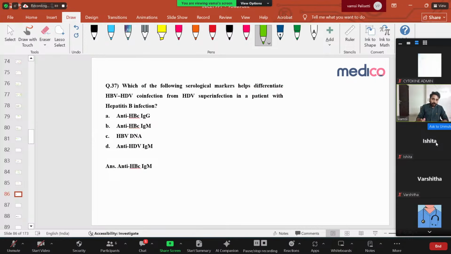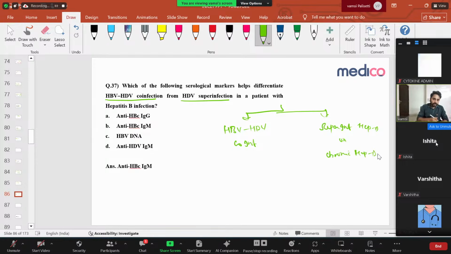Let us see the next question. Which of the following serological markers helps differentiate HBV, HDV co-infection from HDV superinfection? Here, what is it saying? A patient is having hepatitis B virus and hepatitis D virus. Now, you want to know whether it is co-infection, they come together, or maybe on chronic hepatitis B, now he is having HDV superinfection. That is what is asked.